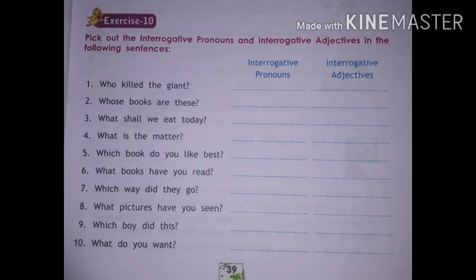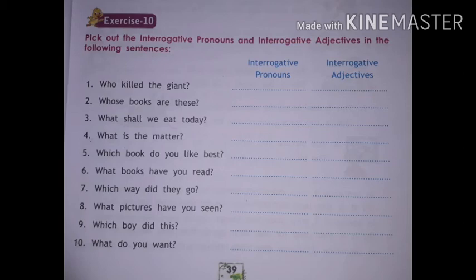Write in the first one. Second, whose books are these? It is interrogative adjective because whose and books come together. Number 3, what shall we eat today? It is interrogative pronoun. Write in the first column.